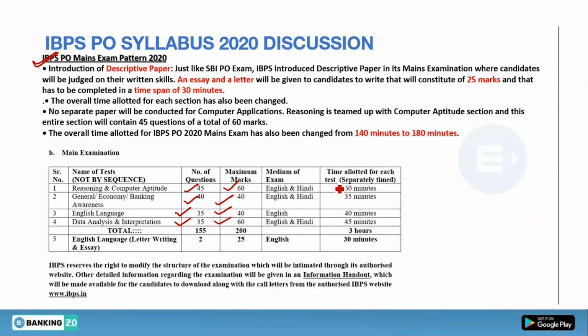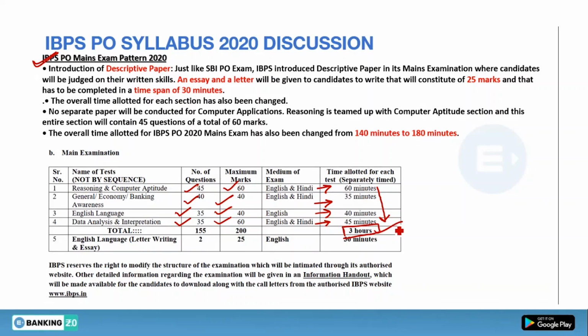You have separate time allotted for every section. For reasoning, you will get 60 minutes. For general, economic and banking awareness, you will get 35 minutes. For English, 40 minutes. And for DI, which is data analysis and interpretation, you will get 45 minutes. So the total time of the mains examination is 3 hours.